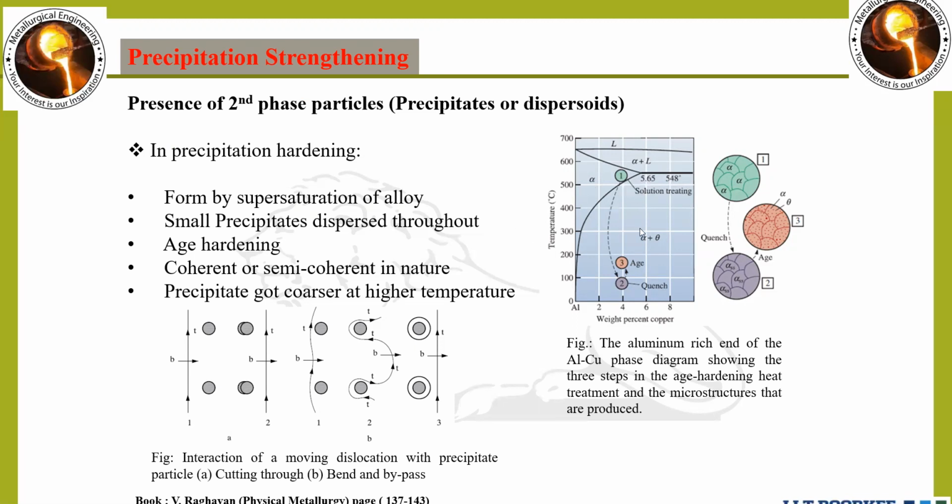So we have added 4 to 5% weight percentage of copper in aluminium. So what will happen? Now it will be a supersaturation of the alloy. If something is added beyond solubility, it is supersaturation. While cooling down, it will be supersaturated. Now it is unstable. With time, it will start to become stable.